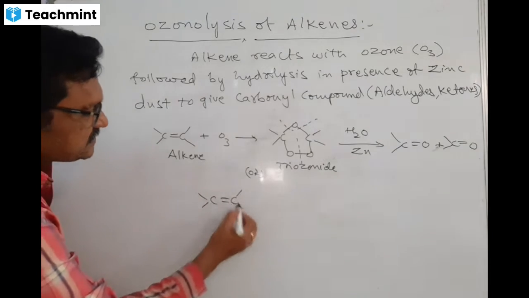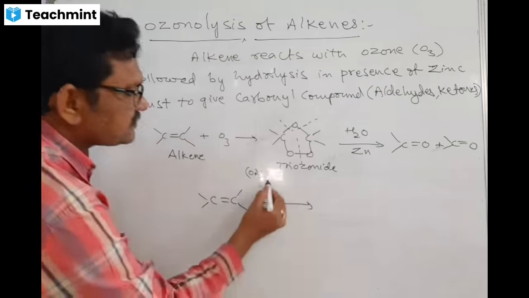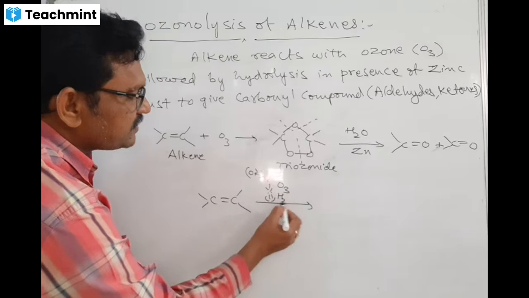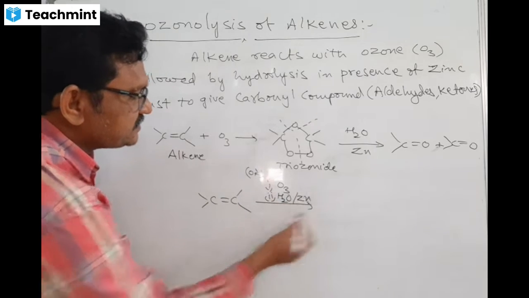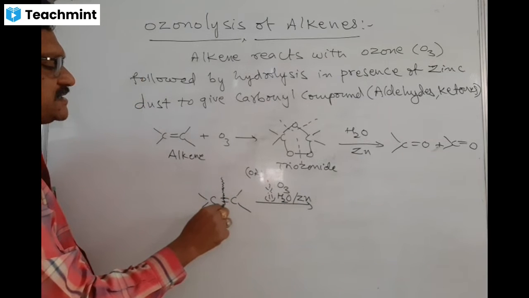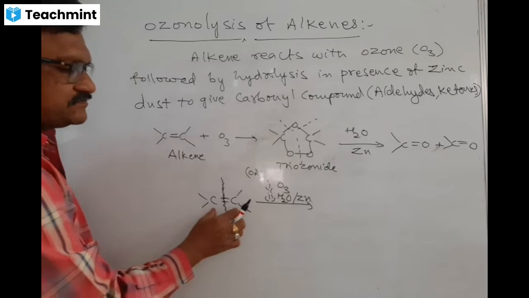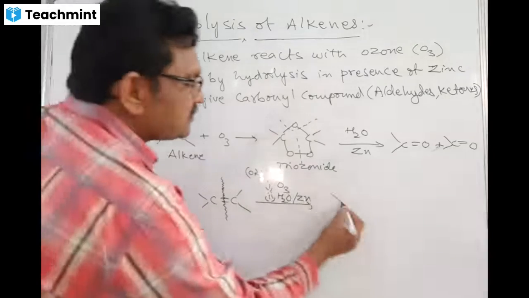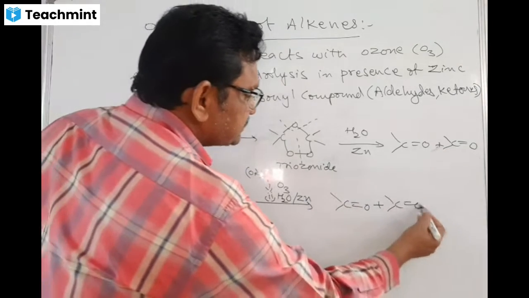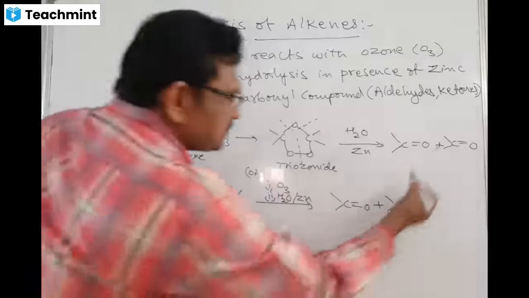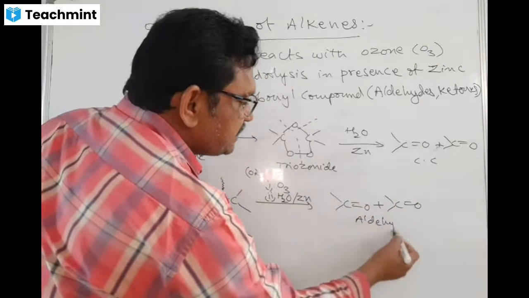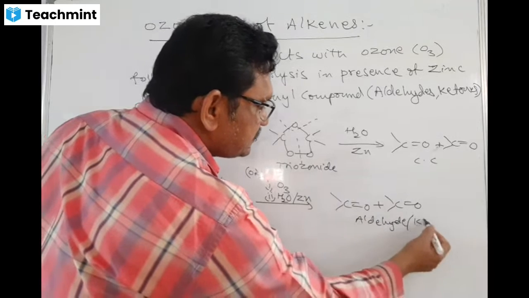So this reaction we write shortly. C=C, this is alkene, on addition with ozone, followed by hydrolysis in presence of zinc. Here what happens? Breakage takes place at the site of double bond. So ultimately you are getting carbonyl compounds like this, which means aldehydes or ketones.